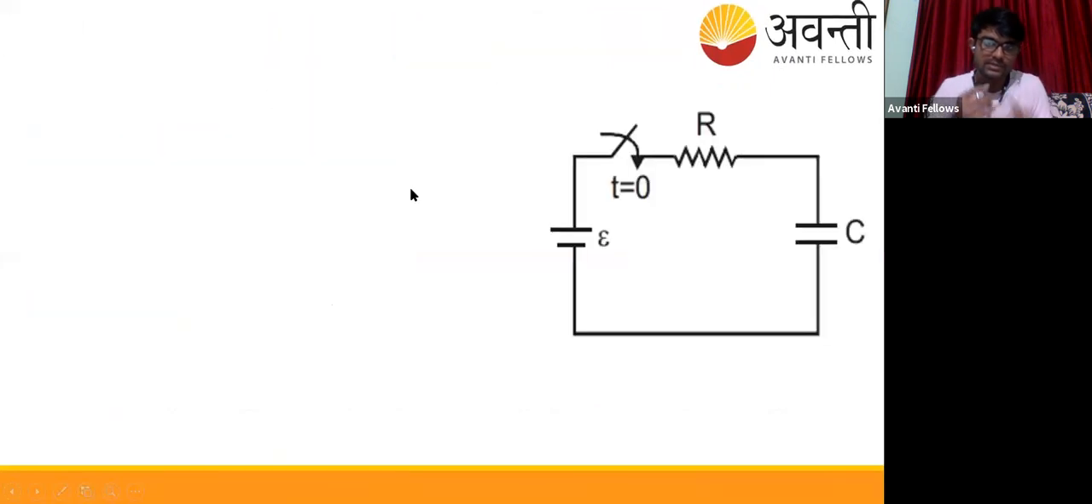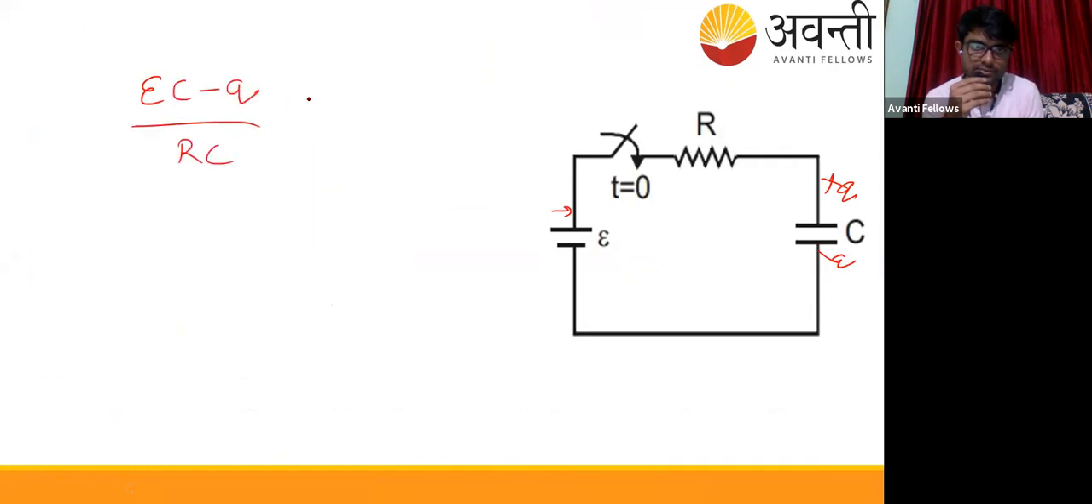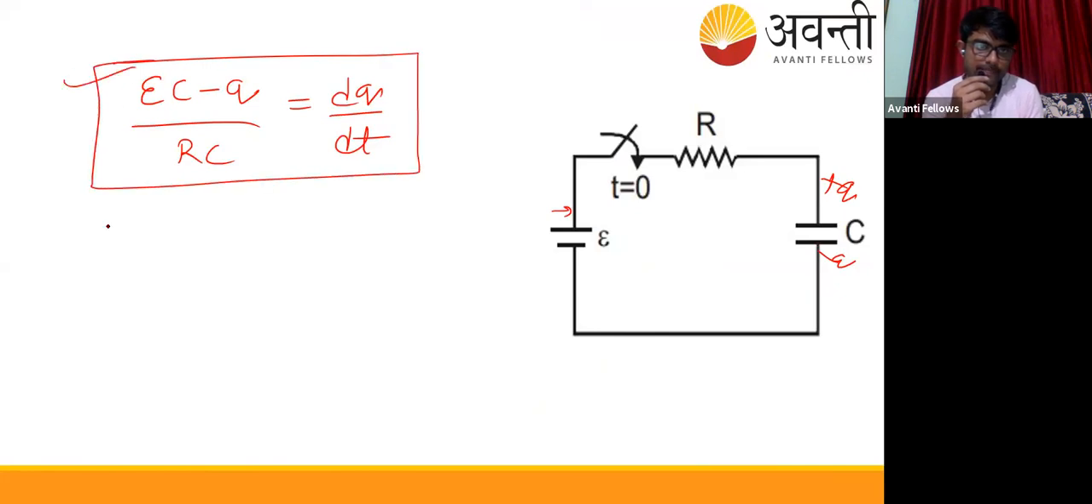So I told you this. The equation I derived was this: plus q, minus q. The EMF was this. So the equation was EC minus q upon RC is equal to dq by dt. Okay, so we need to integrate this thing. So I'm going to integrate this equation now.